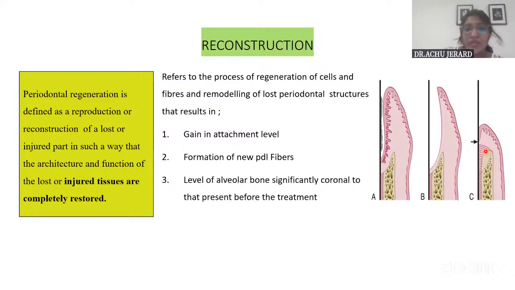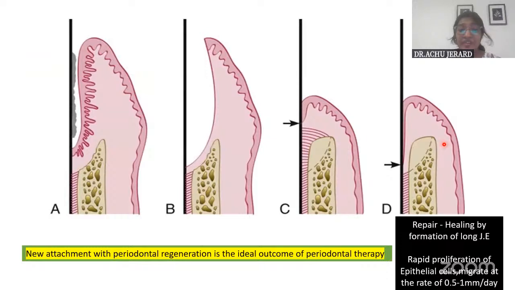So this picture is very relevant here. You see, as I've already told you, C is new attachment or reconstruction, where all the tissues are being reconstructed and there is gain in epithelial attachment and bone level and everything. But in D, it is healing by repair, where periodontal ligament fibers are not newly formed and healing is by long junctional epithelial formation. So the ideal outcome of periodontal regeneration is new attachment.